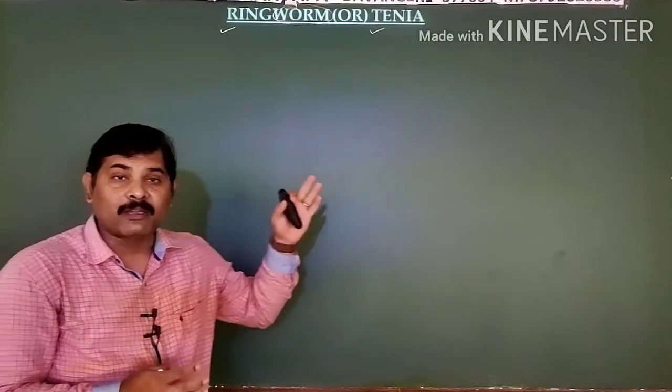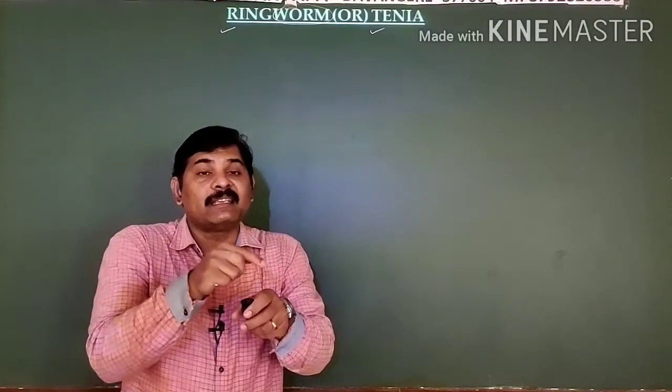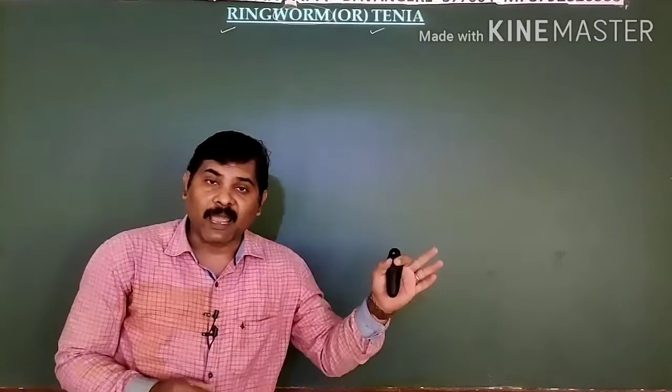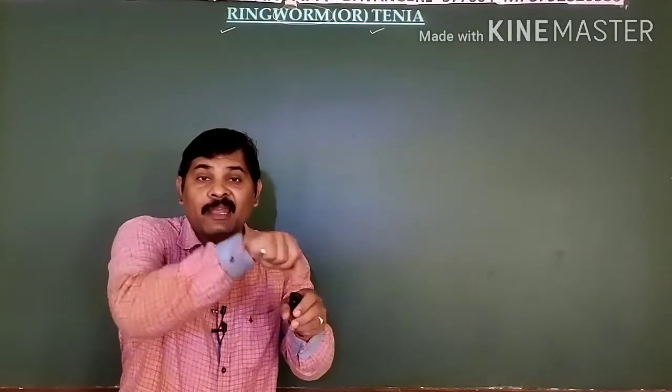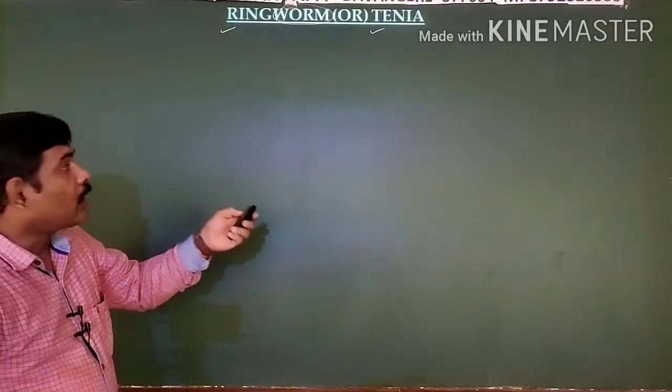Whenever a person is suffering from ringworm or Tenia, he will have dry scaly skin, or the lesions are present on the skin in a circular form. At that time, people believed that the dry, scaly rings present on the skin consisted of worms, but they didn't know that it is caused by fungi. That is the reason why the name ringworm or Tenia is assigned to it, right?